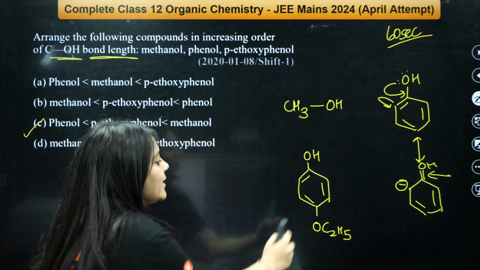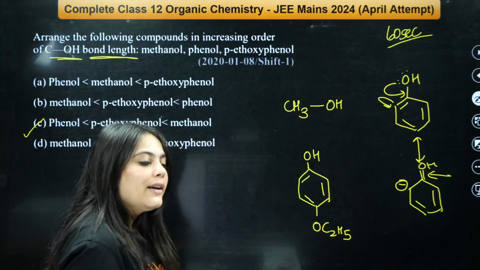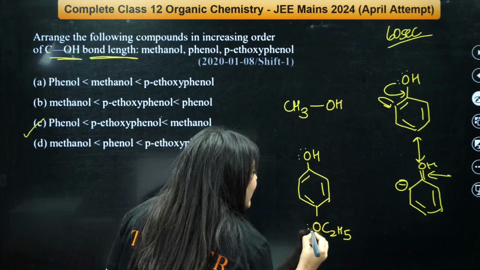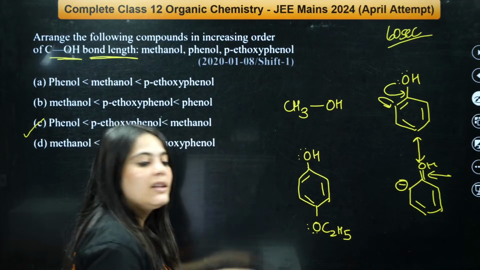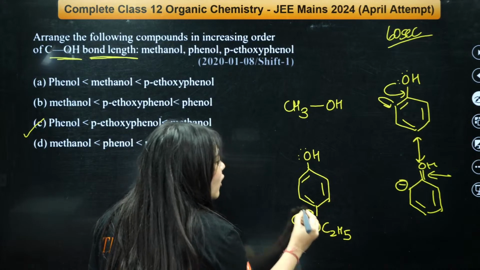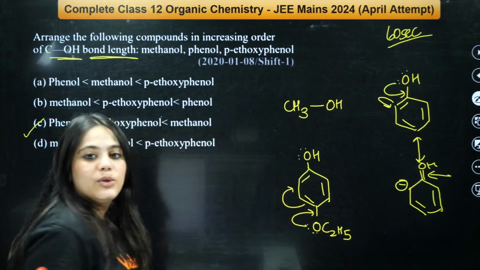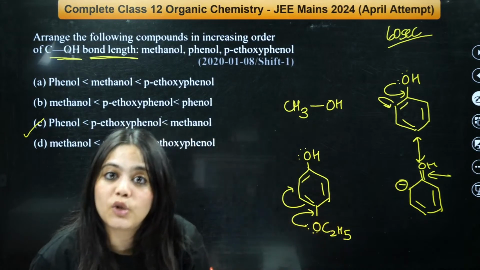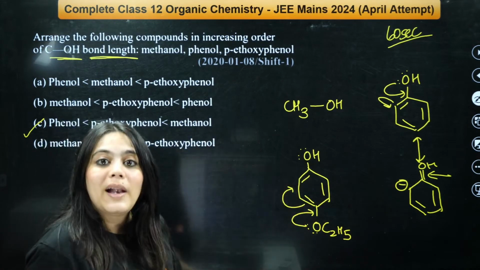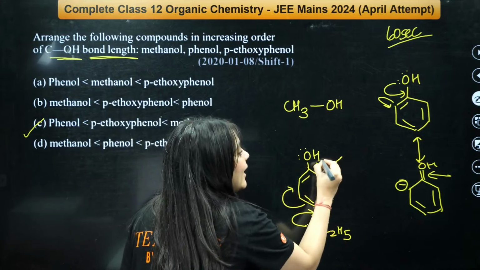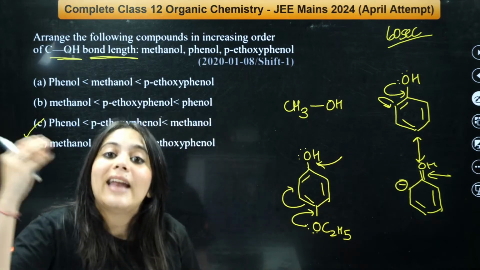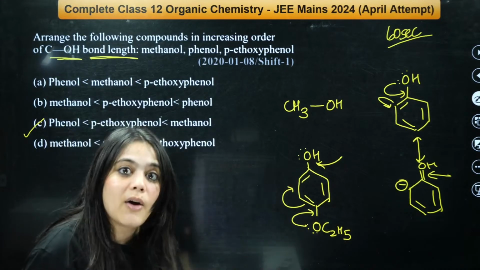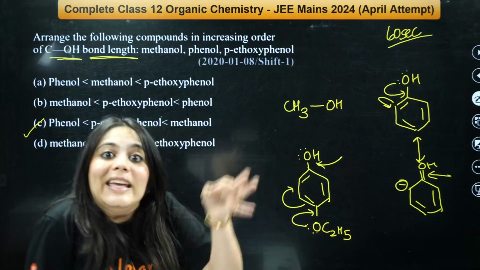But what about the case here, ma'am? Here also phenol is there. But can you see, here there are two competing species. Here the ethoxy group is also contributing to the resonating structures, right? So now there is a competition between the two. So here what will happen? This will get lesser contribution in the resonating structures because there's a competition now. So hence this bond length will increase.